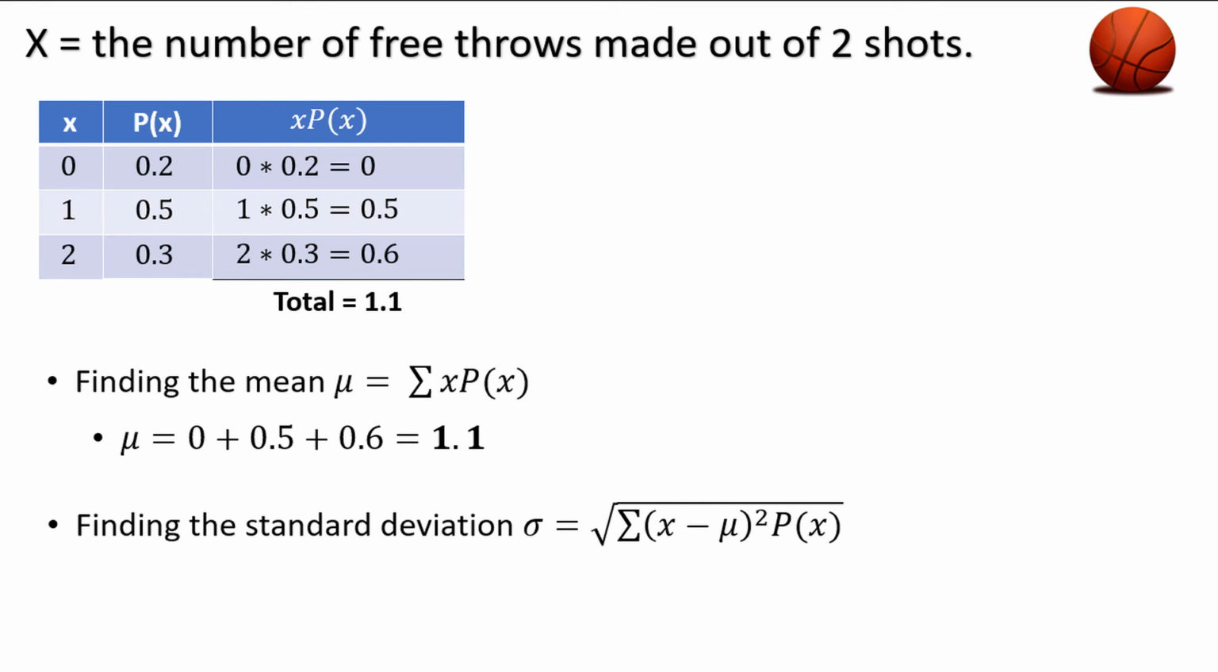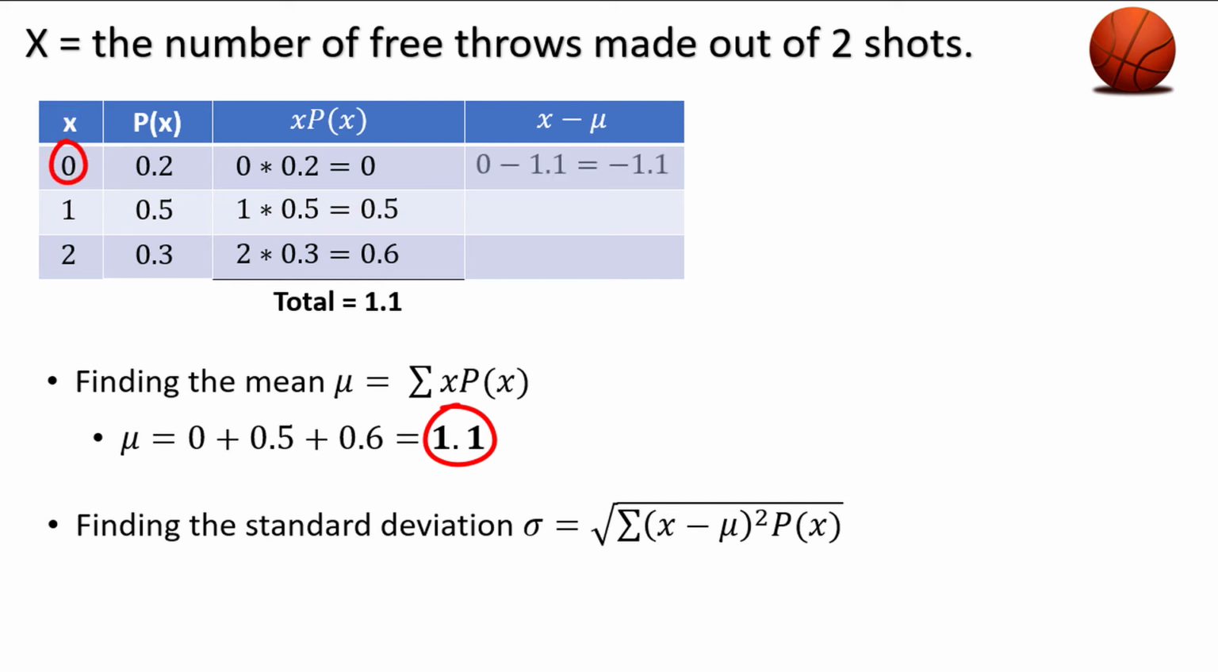Let's break this into steps. First, let's do the inside of the parentheses, x minus mu. So we make another column for x minus mu. We take each observation x and subtract mu, the mean of 1.1. So we have 0 minus 1.1, which is equal to negative 1.1, 1 minus 1.1, which is negative 0.1, and 2 minus 1.1, which is equal to 0.9.